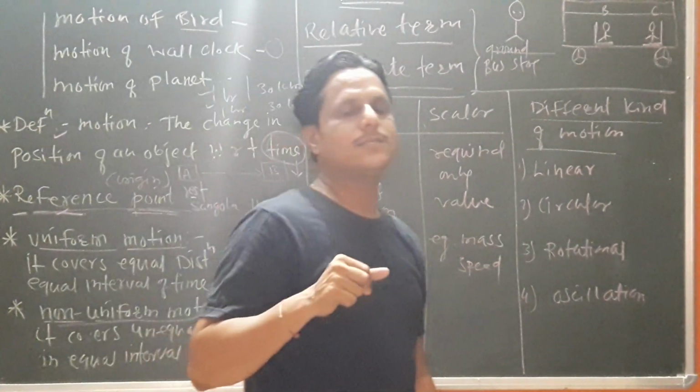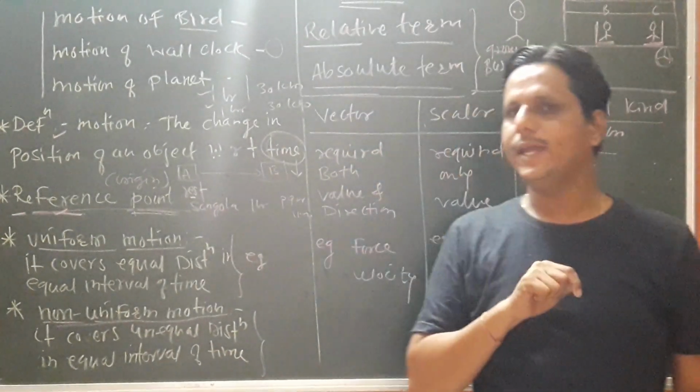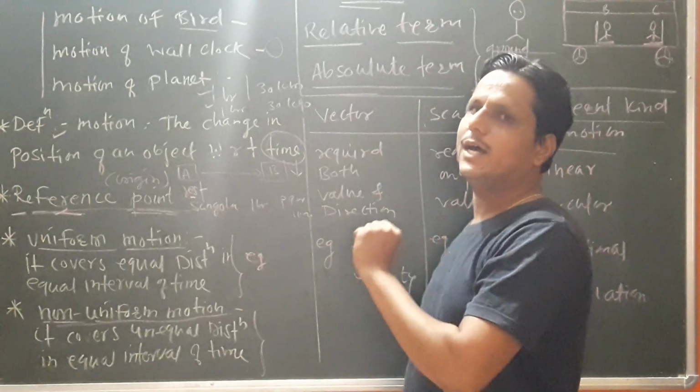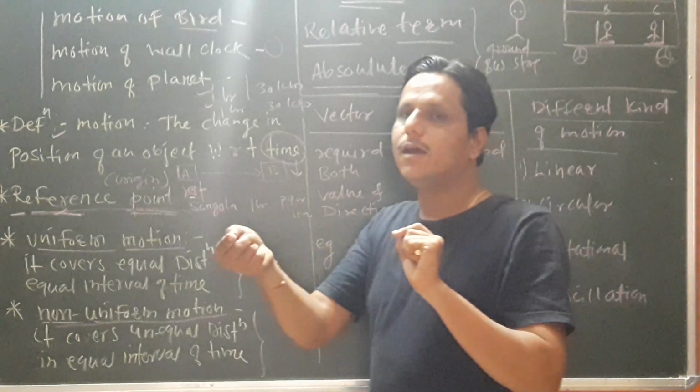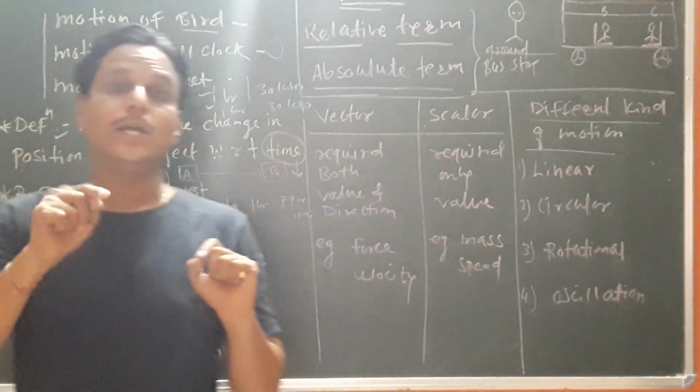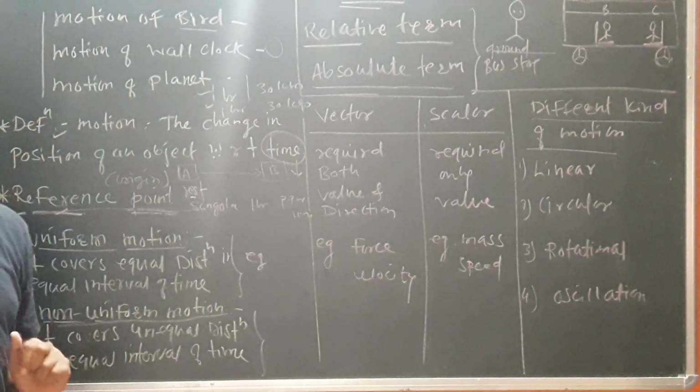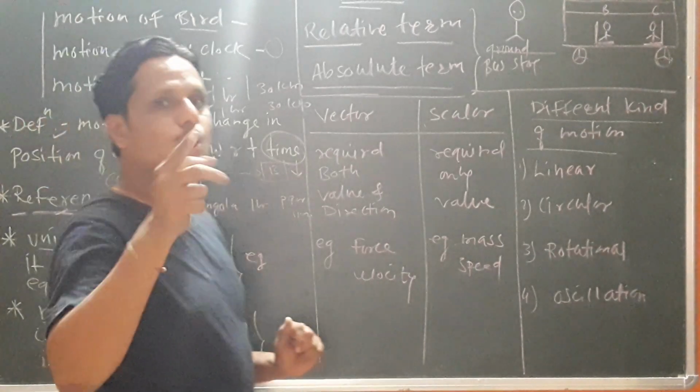In that case my motion is not uniform, because in the first hour I completed 40 kilometers and in the second hour I completed 20 kilometers. So my motion is non-uniform motion.